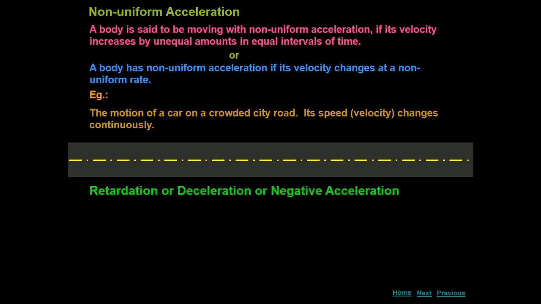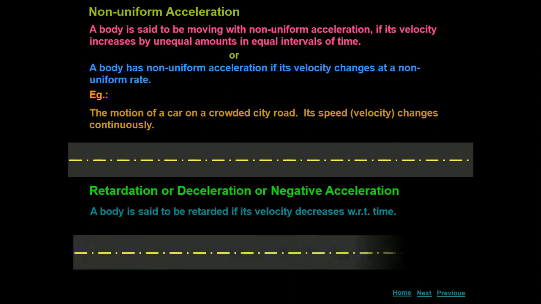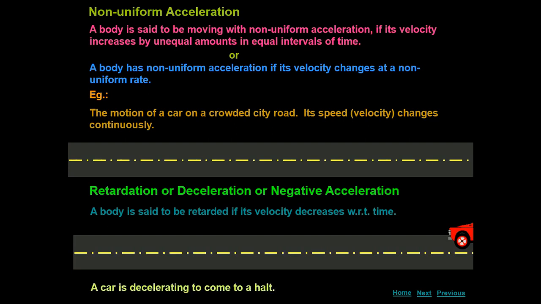Second, we are discussing retardation. A body is said to be retarded if its velocity decreases with respect to time. Observe the motion of the car again, you will get it. See what happened here. The velocity of the car decreases with respect to time, so after some time the car comes to a halt. So this is about retardation, this is about negative acceleration.